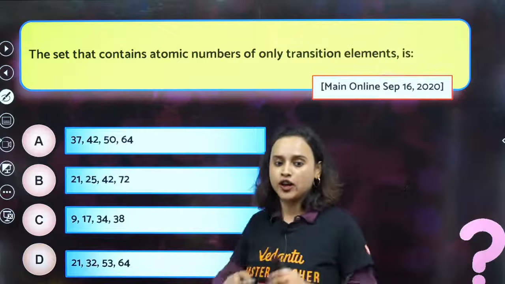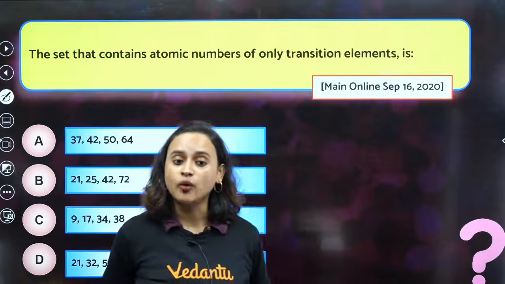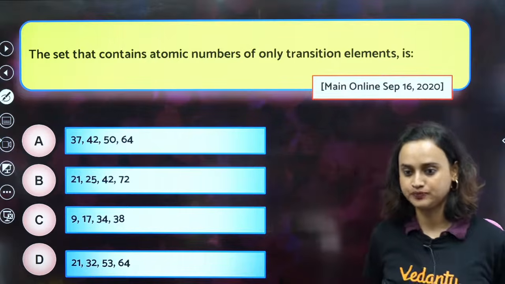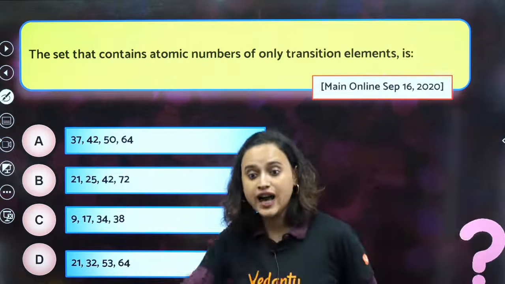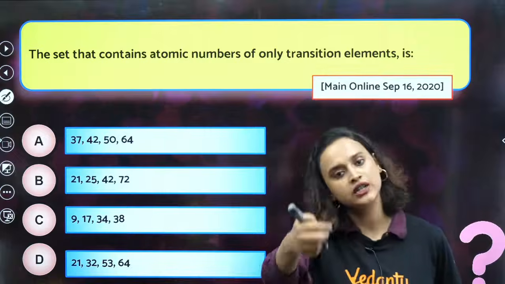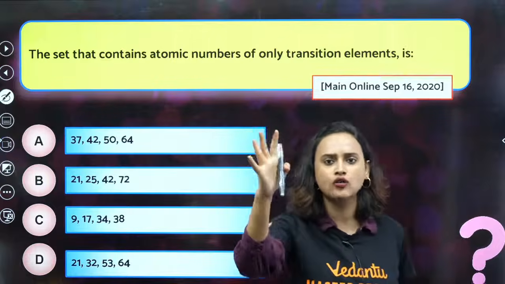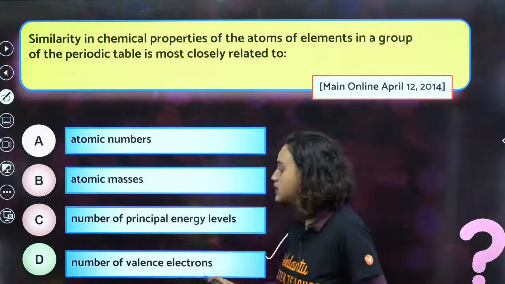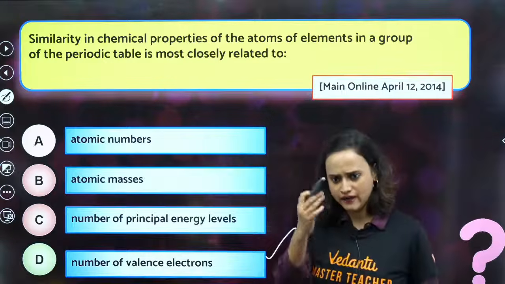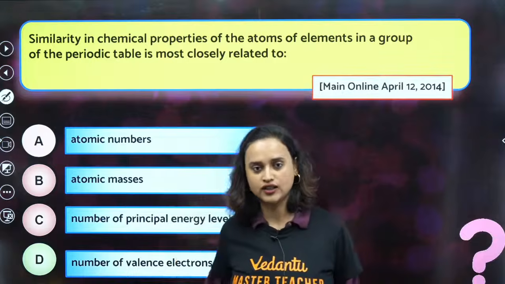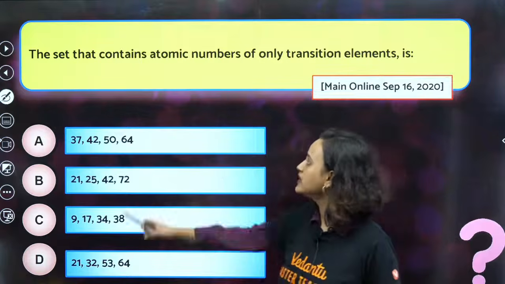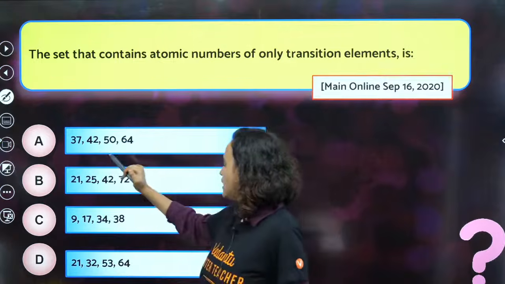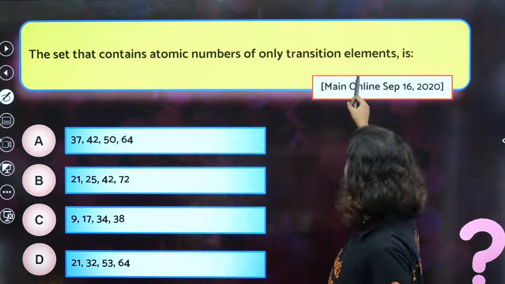Cool. Moving on. The set that contains atomic numbers of only transition elements is, chalo batao. If valence electrons is not in the option, then go for atomic number. Definitely, no doubt about it. If in this question this option is not present, then go for atomic number. Definitely, why not? Please go for that. Cool. Moving on. The set that contains atomic numbers of only transition elements. Okay. Only transition elements, huh?